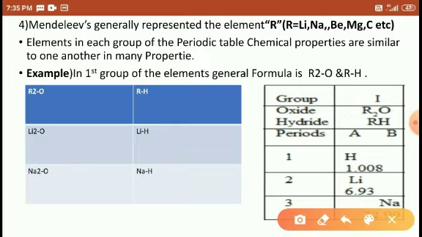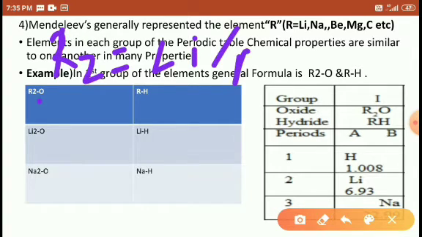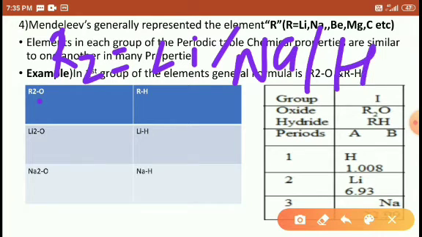Right, students. So look here. I am showing you R2O, don't be confused here. R2O means two atoms of the element, the first group elements lithium, sodium, hydrogen, etc. Any element.